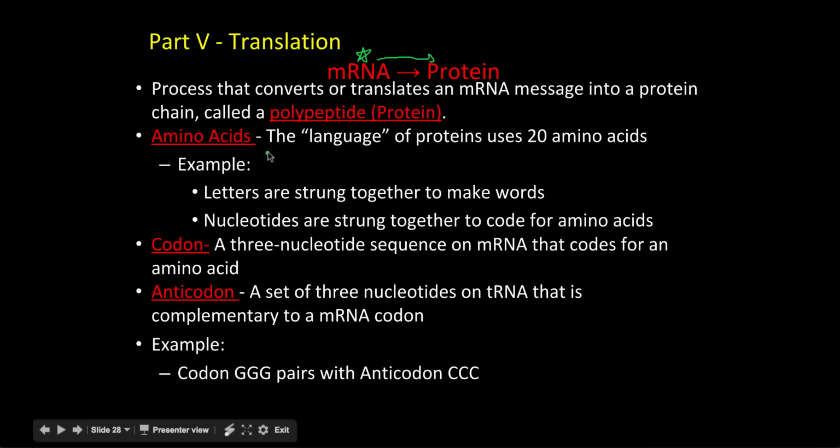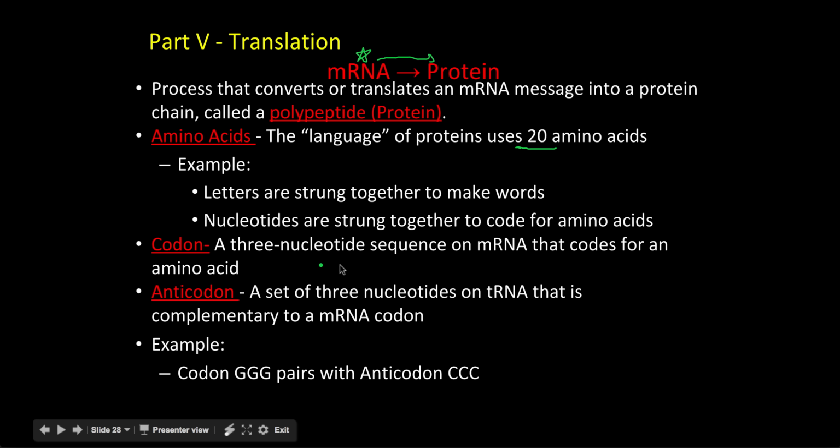Amino acids are the building blocks of our proteins, so we'll call them the language of proteins. There are 20 amino acids that you'll start to be exposed to. We won't memorize them or anything. We'll use a codon wheel, and you'll see what that looks like. Basically, these amino acids are strung together to make proteins, just like letters are strung together to make words, and nucleotides are strung together to code for those amino acids. So it's all the same idea: there's some code, and that code allows us to have specific series of amino acids put together to make specific proteins.